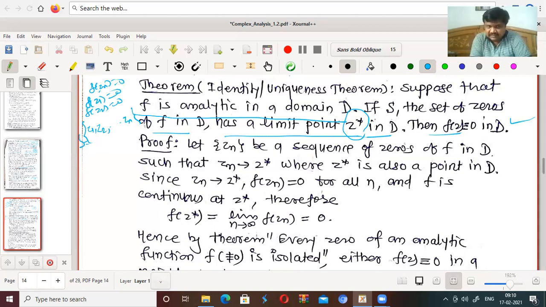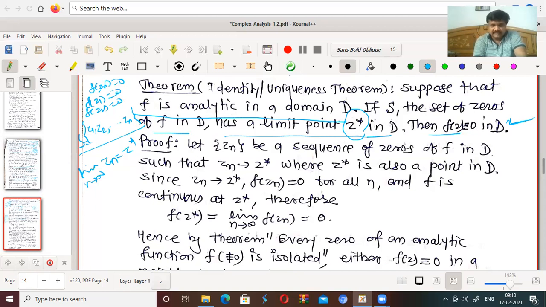We consider S as the set, and the limit as n tends to infinity of Zn equals Z star, which is again in D. Then we have to show that F of Z is identically 0 in D, that is, 0 at every point in D, not only at these points.